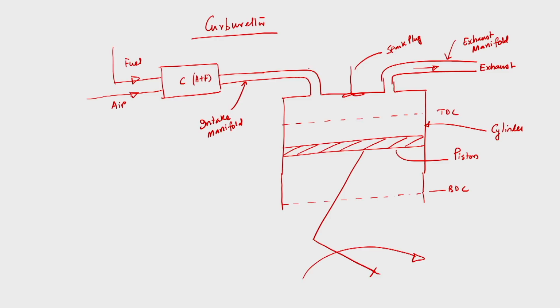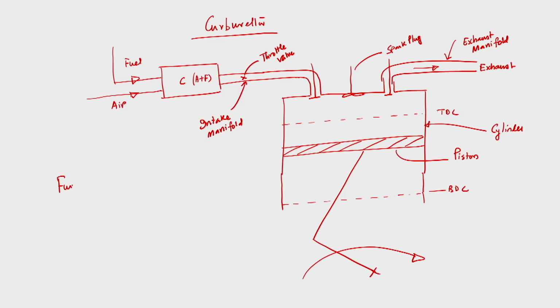Of course, we are having intake and exhaust valve, and very importantly we are having one throttle valve over here. This is throttle valve which controls the air fuel mixture to be introduced into the engine cylinder. We have drawn this schematic while we discussed the nomenclature of SI engine, but still today we are drawing it.